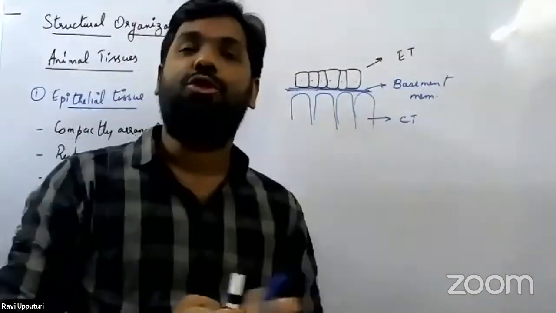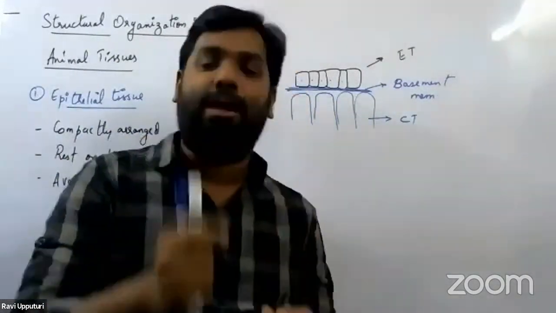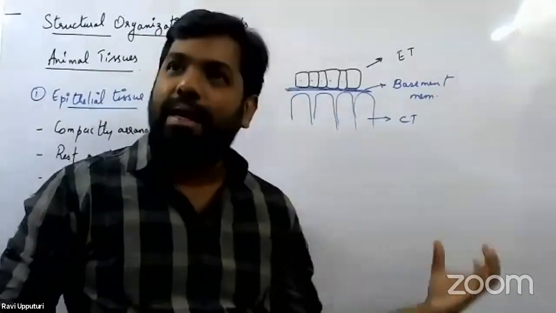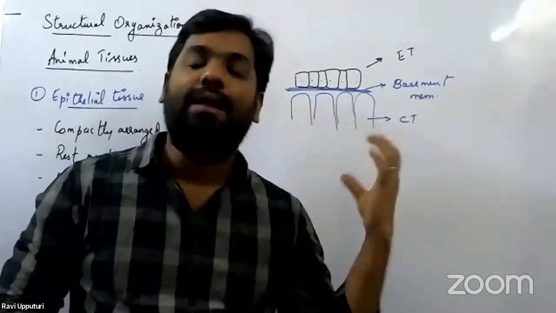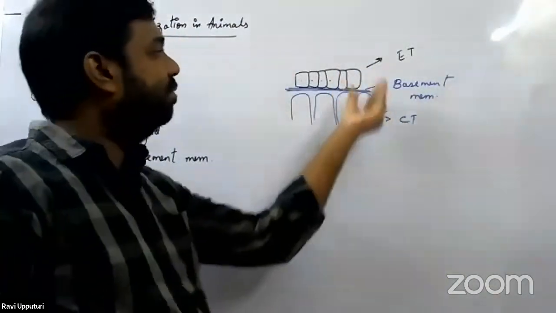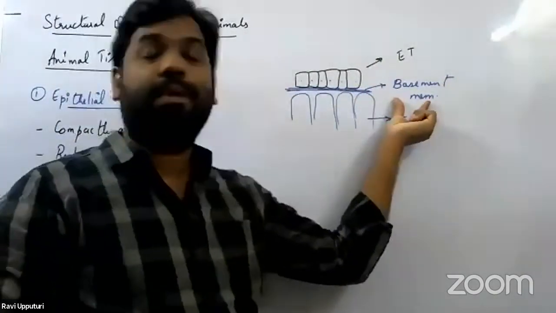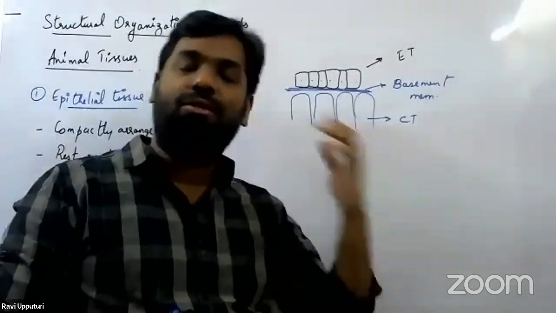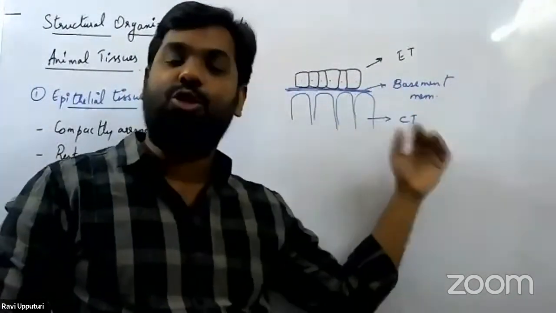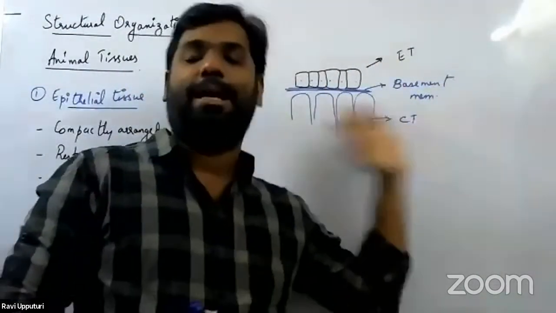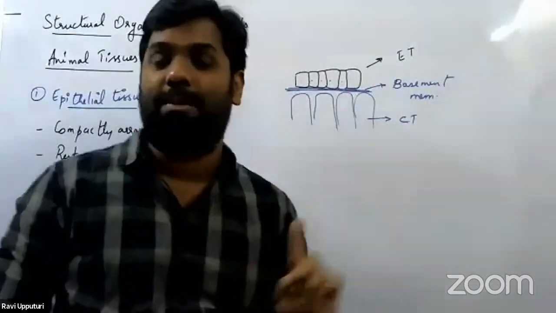This connective tissue is richly provided with blood vessels. As a result, the connective tissue will carry the nutrients as well as oxygen, and it would give those nutrients and oxygen to the basement membrane. From the basement membrane, all the nutrients and oxygen required for the epithelial tissue will be diffused into the epithelial tissue. That is the importance of the basement membrane.